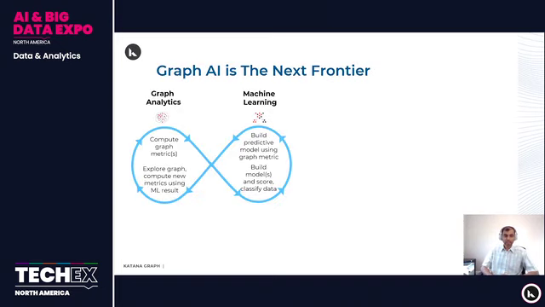We believe Graph AI is the next frontier. For example, with graph analytics and machine learning, there's a close interplay. We can use graph analytics to compute graph metrics or labels on nodes and edges in the graph, and then build predictive graph AI models using these metrics or labels. Once we build the model, we can score and classify the data. And once we classify the data, we can again explore the graph and compute new metrics using these machine learning results. Right? So there is this close interplay between graph analytics and machine learning.